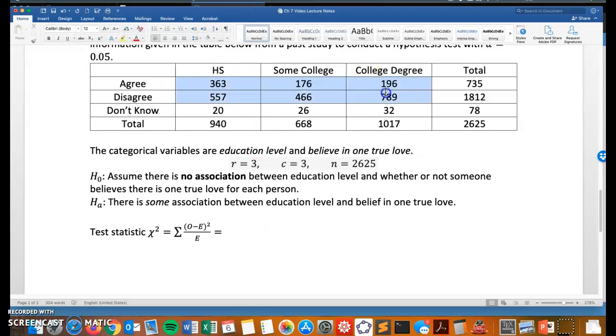Notice we have 9 different observed categories, or cells. It would be a little tedious to calculate all the expected values. As I said in the last video, I'm going to go over in class how to calculate expected values. It's not very difficult, but it is a little bit tedious. For the exam, homework, or quizzes, I want you to be able to calculate expected values with technology. So I'm going to use GeoGebra.